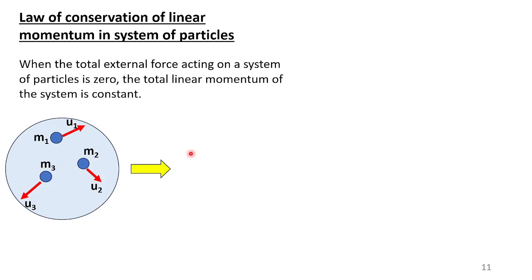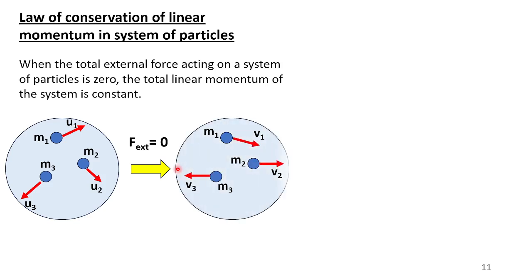After some time, I am not applying any force on the system. In this closed system, I am not applying any external force. That is written here: no external force applying on the system. After some time, the velocity of each mass has changed. Initially, m1 has velocity u1.